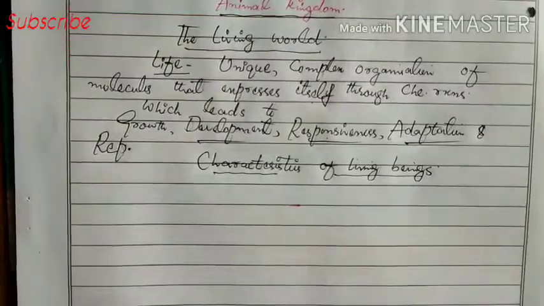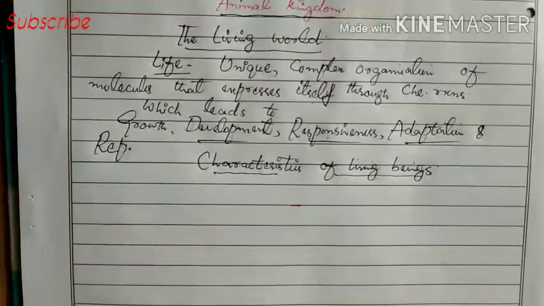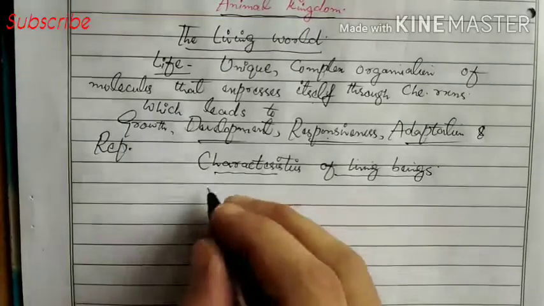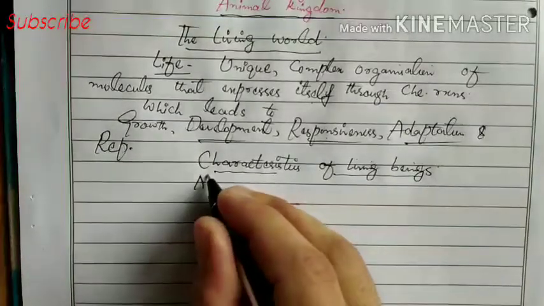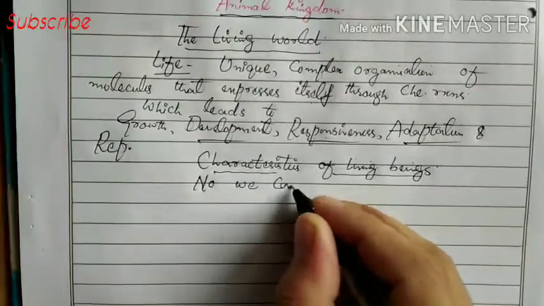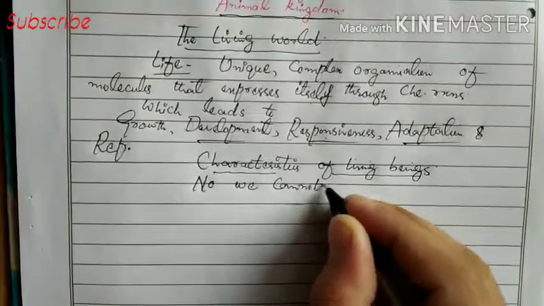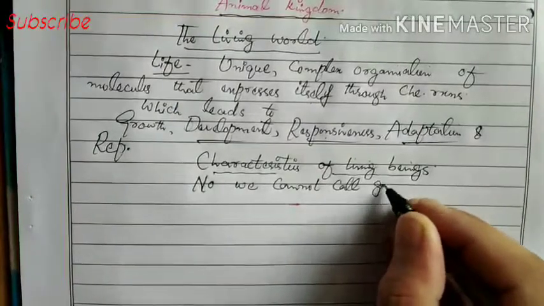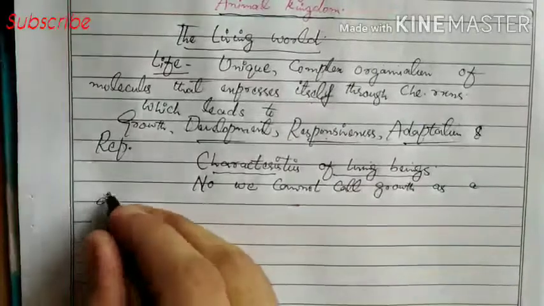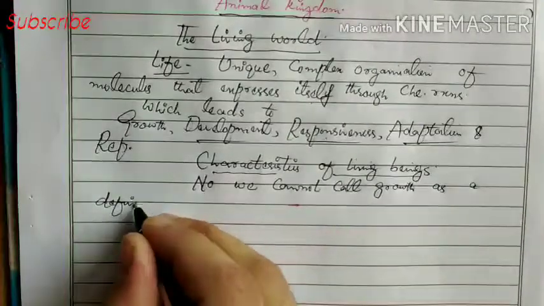Now for example, if I tell you that living things grow, can we call this property a defining property? No, we cannot call growth a defining property. Why?